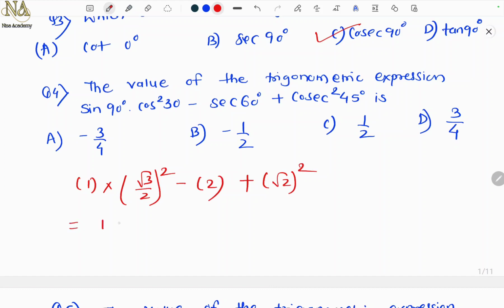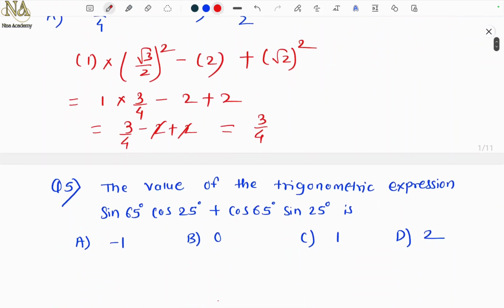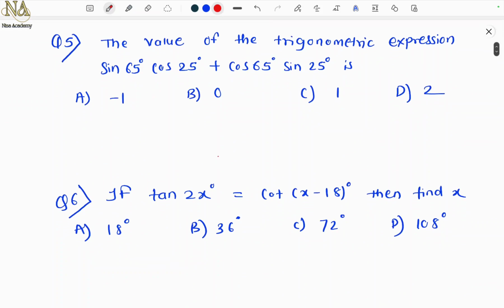So this is 1 into 3 by 4 minus 2 plus 2. So 3 by 4 minus 2 plus 2, so this gets cancelled. So the answer is 3 by 4, option D.